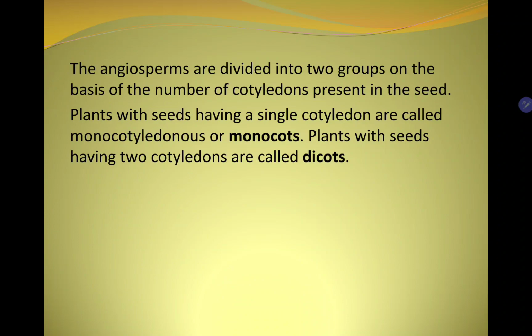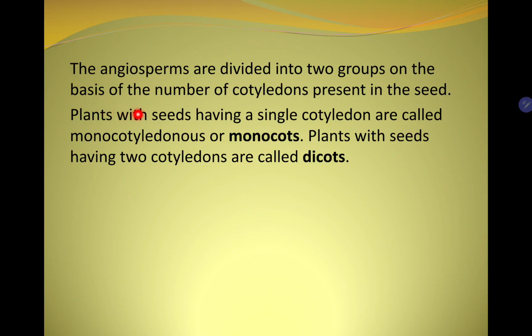So all the flowering plants fall under the category of angiosperms. The angiosperms are divided into two groups on the basis of number of cotyledons present in the seed. कितने cotyledons हैं एक फ्लावरिंग प्लांट में, उसके बेसिस पे फ्लावरिंग प्लांट्स को एंजियोस्पर्म्स को क्लासिफाई किया गया है दो ग्रुप्स में.